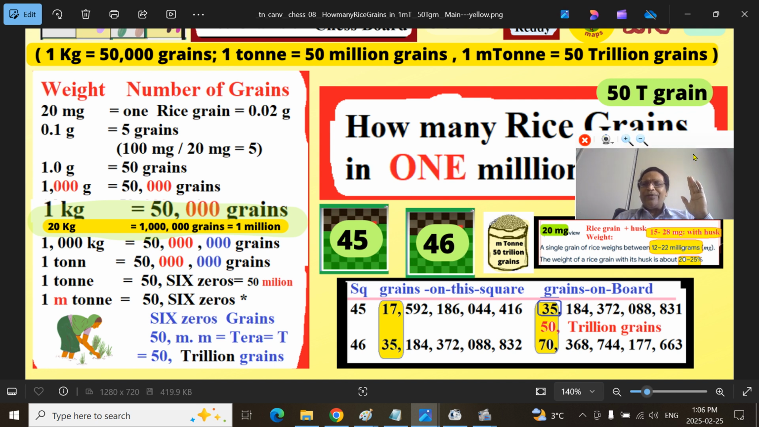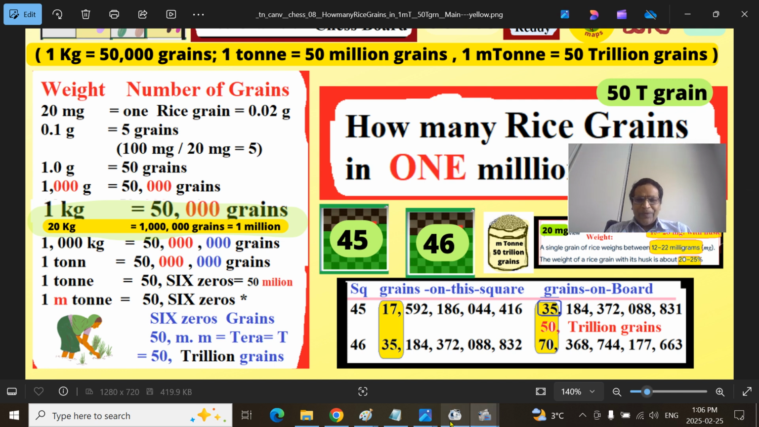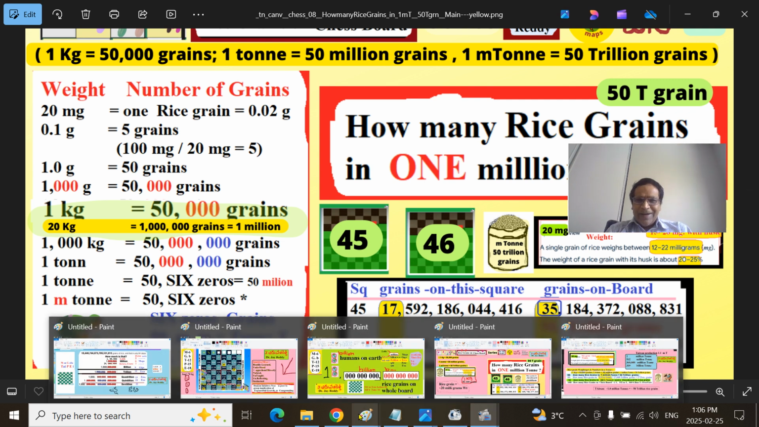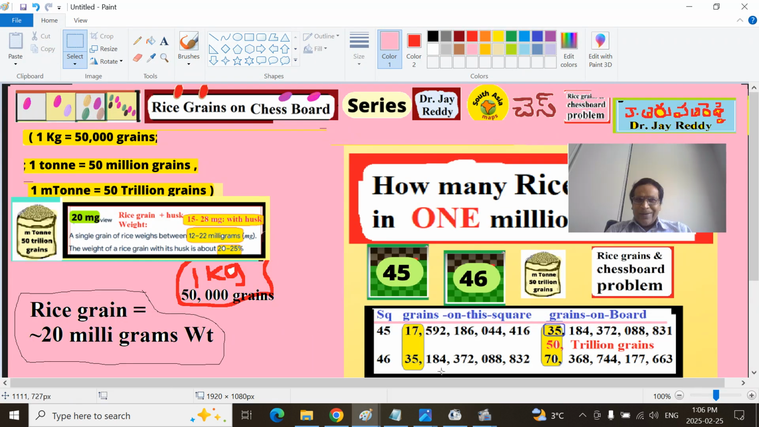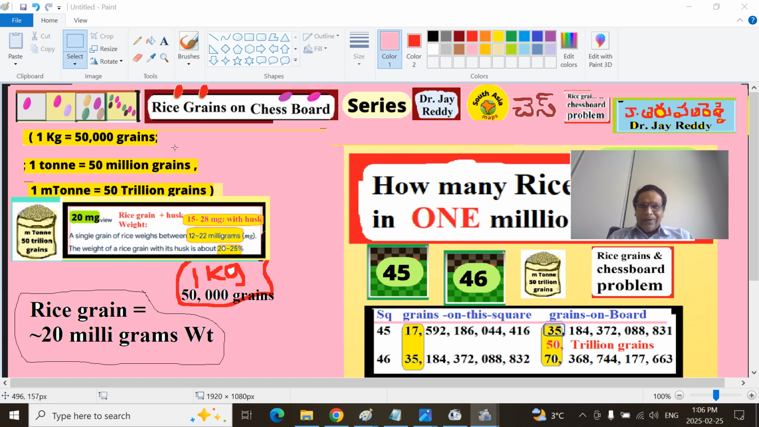So 50 trillion grains. If you remember during the British colonial time, when the British ruled Bharat, general elections were conducted at that time, 45 to 50 and so on, similar conference. So you will get that particular point easy to remember. Let's go over this a little bit in detail. So we are reiterating the same thing here. So 1 kilogram, 1 ton and 1 million ton, 50 million, trillion grains.